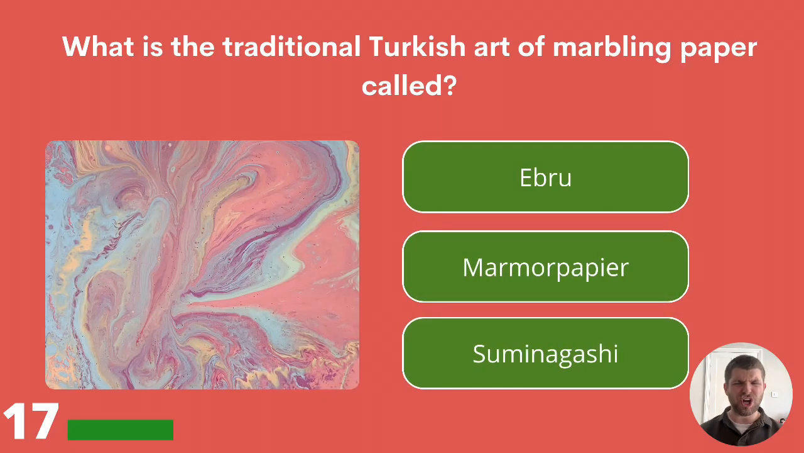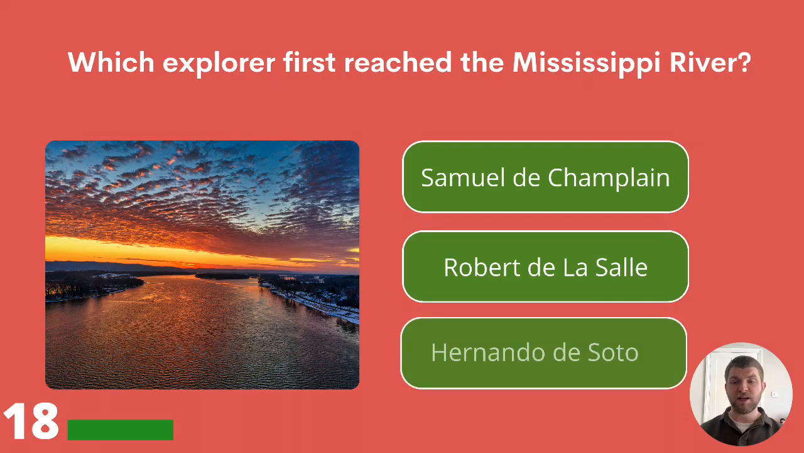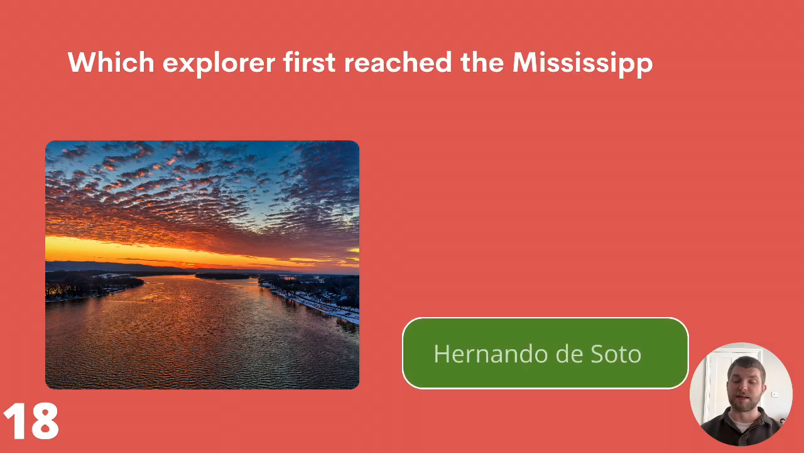What is the traditional Turkish art of marbling paper called? Ebru, marmor papier, or suminagashi? The correct answer is Ebru. Question 18. Which explorer first reached the Mississippi River? Samuel de Champlain, Robert de La Salle, or Hernando de Soto? The correct answer is Hernando de Soto.